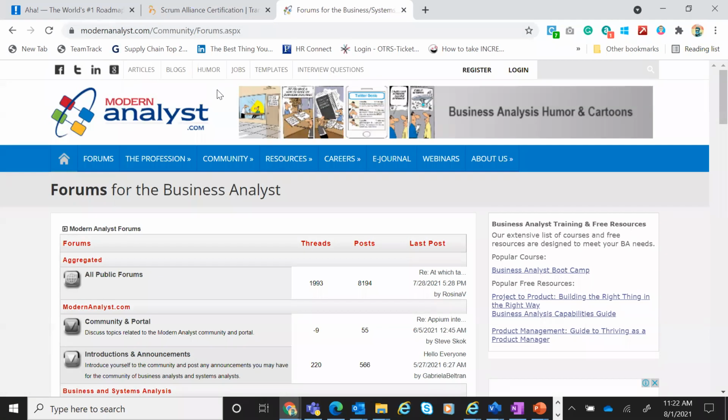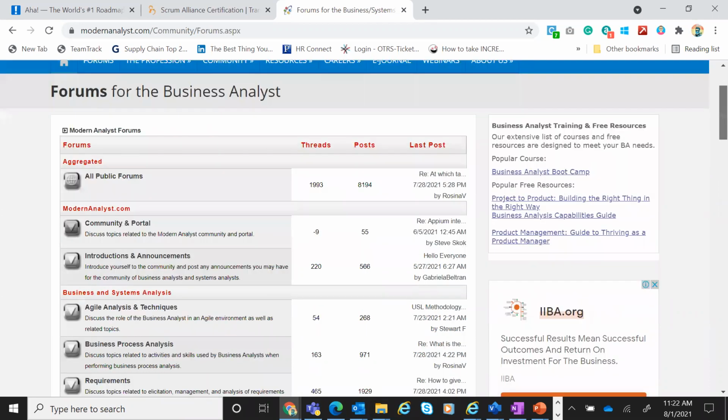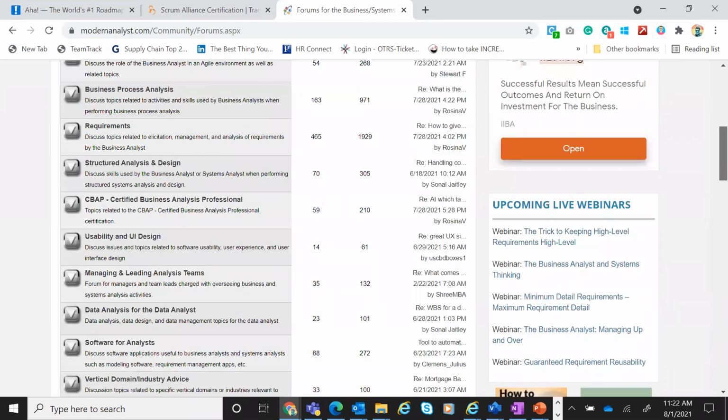They even create all these comic strips, which give you a glimpse into the life of a business analyst and the different kinds of business analysts. They have a business analyst boot camp. Then they talk about product management, project to product, all these things. So it's a great space to explore. There will be different threads running all the time, so you can get into all these and figure it out.